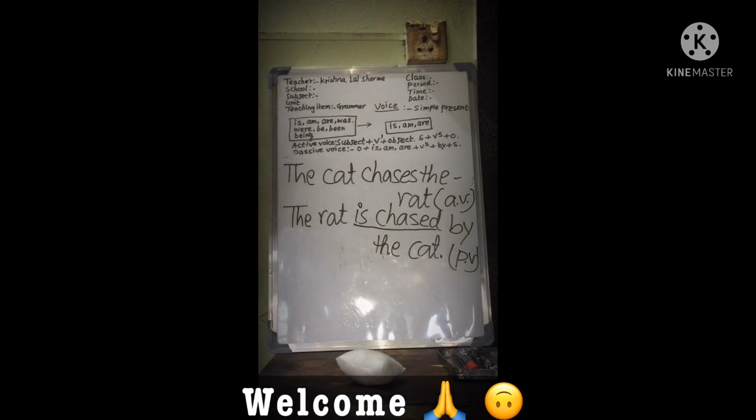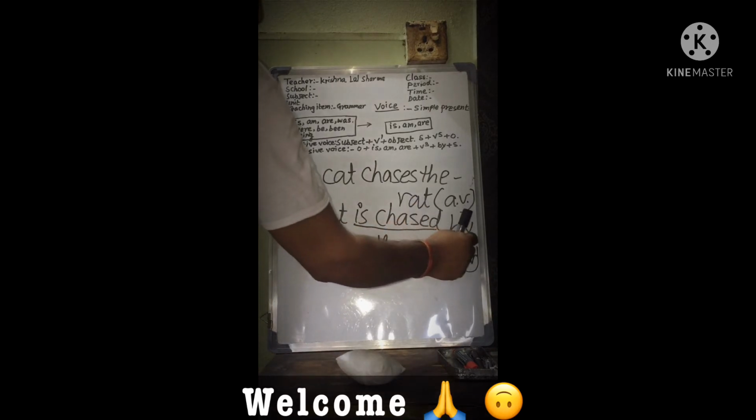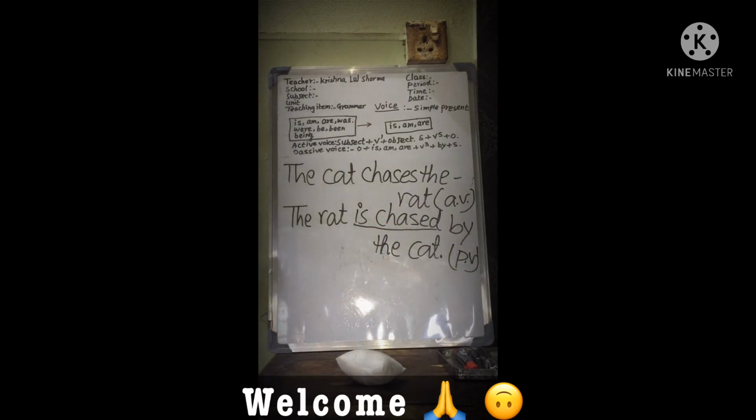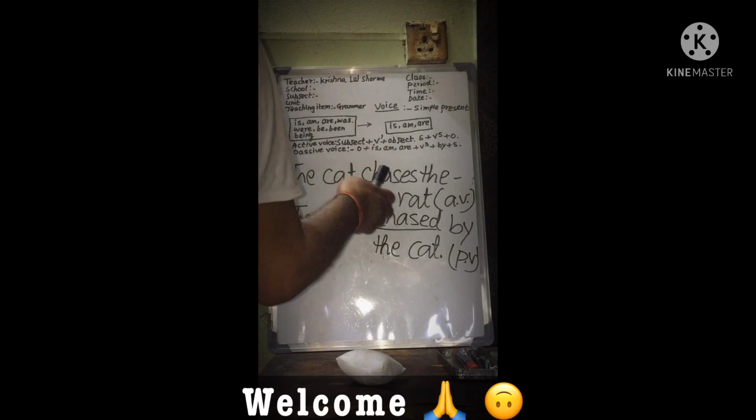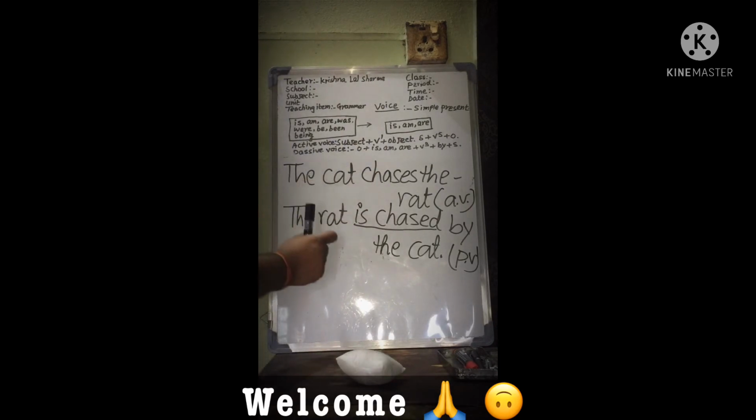Is, am, are are used for the simple present. The rat is chased by the cat.